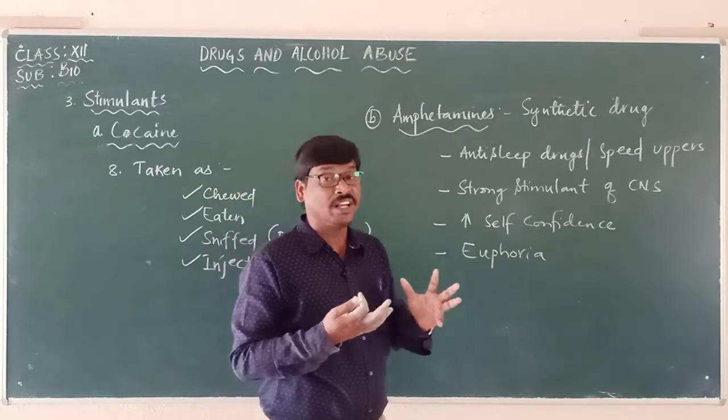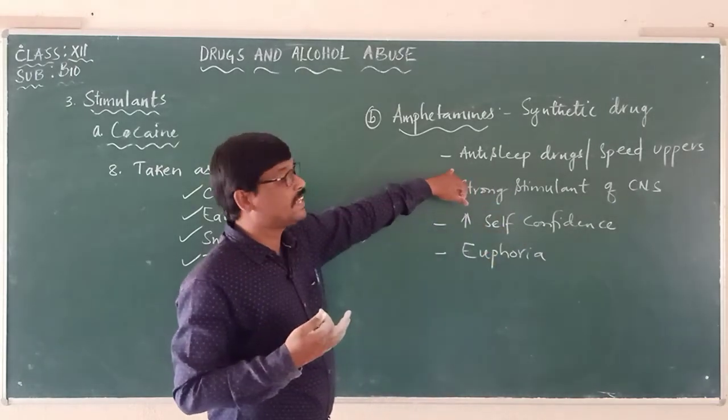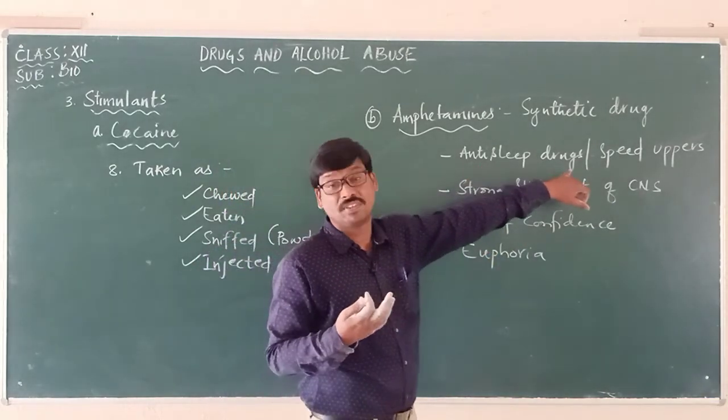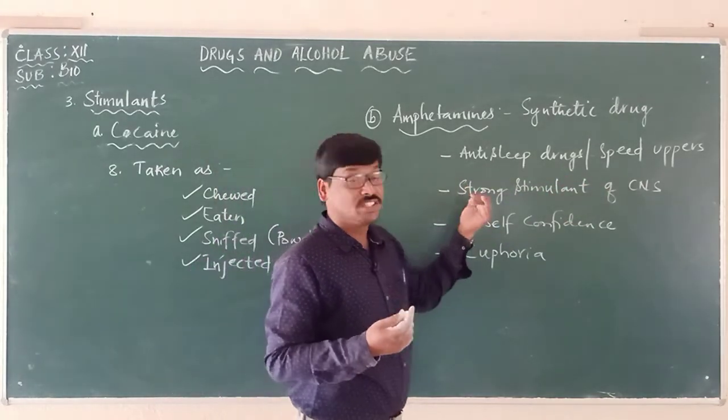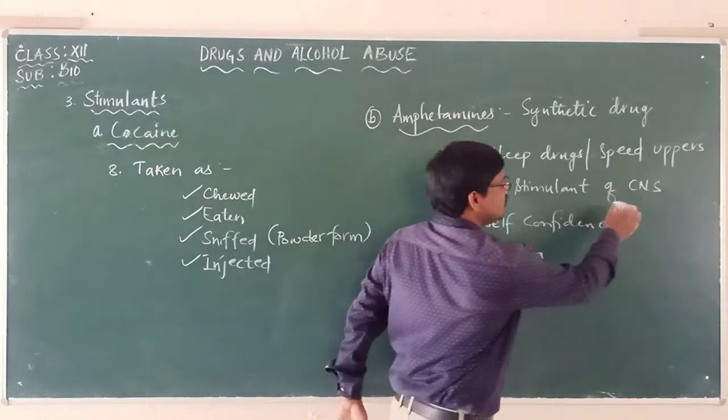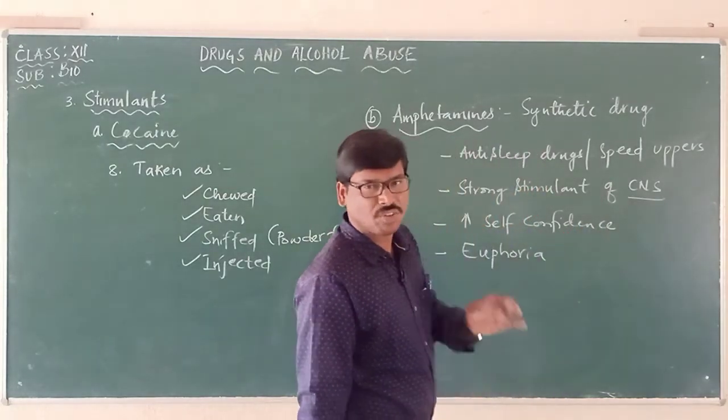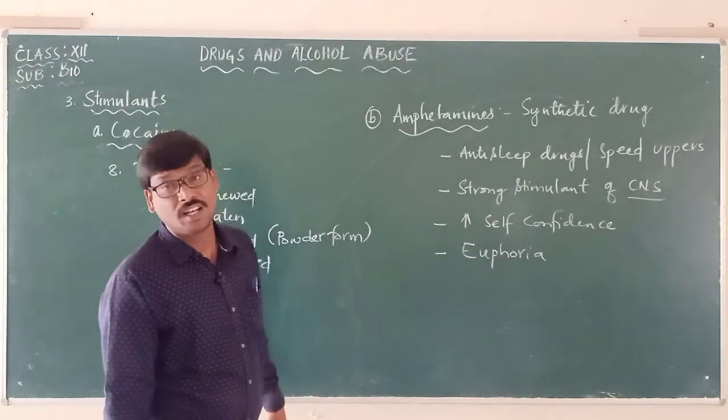It is used against sleep, and it is a strong stimulant of the central nervous system.